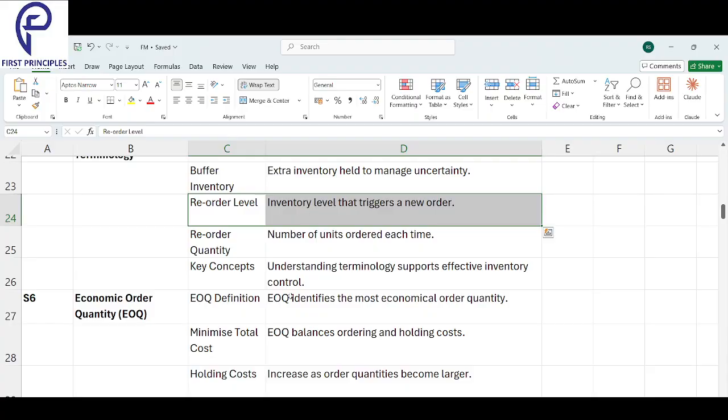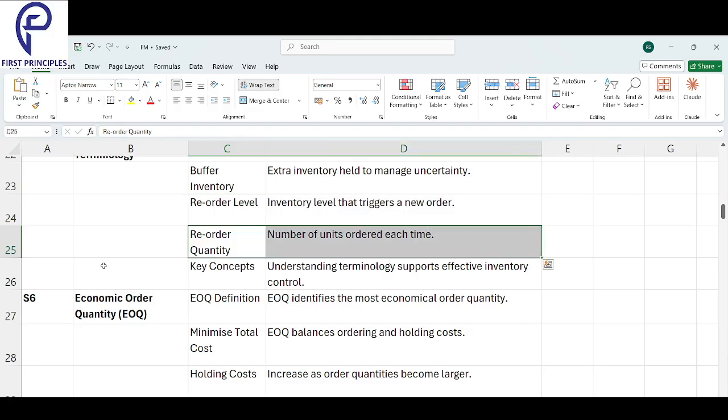Reorder level: the inventory level that triggers a new order is called reorder level.